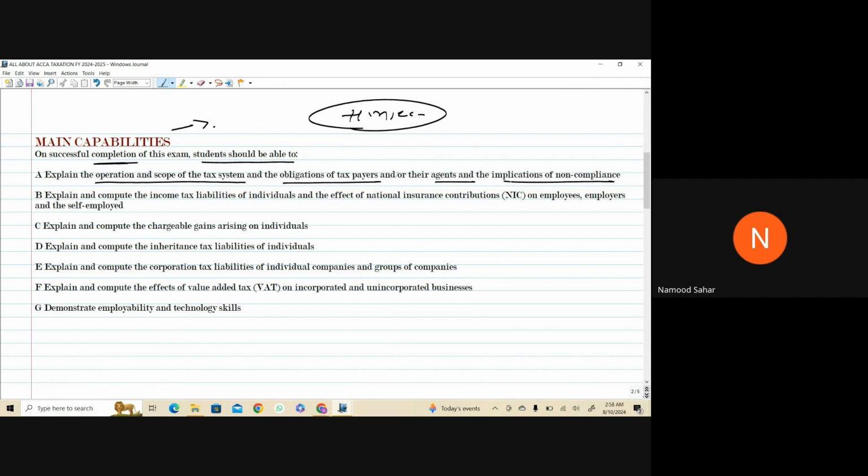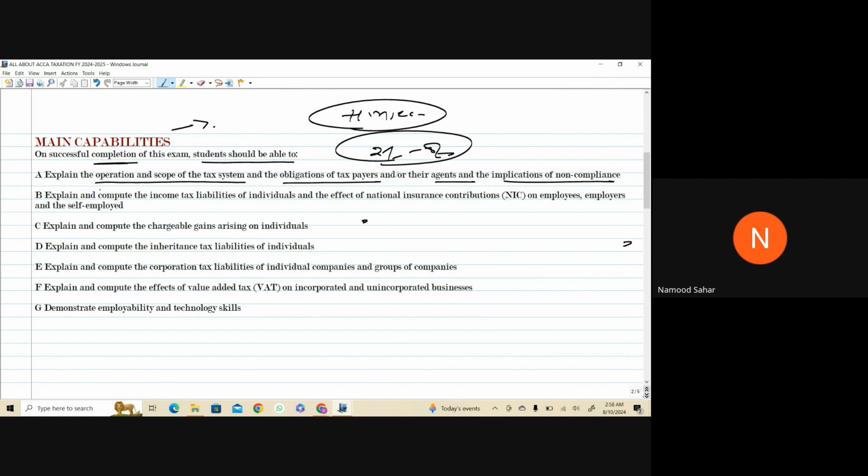Implications of non-compliance. You know, when you move to some new place, you ask what the laws are, right? So you should have the knowledge of all of these things. Then you can give it to your friends, your relatives, in your circle as well. So it's a great skill. In your exam it will be tested at least for 2% and at most for 8% in all the MCQs. So I'm telling you the practical as well as the exam aspect too.